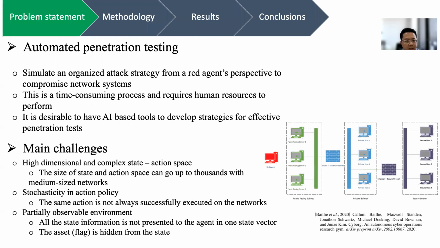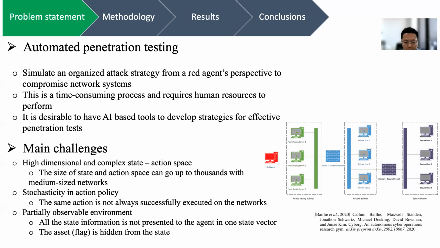Automatic penetration testing is to simulate an organized attack strategy from a red agent, or the attacker perspective, to compromise network systems. This is a time-consuming process and requires a lot of human resources, such as time, expert knowledge, and skill set in order to perform. It is desirable to have AI, or artificial intelligence-based tools, to develop strategies for effective penetration tests.